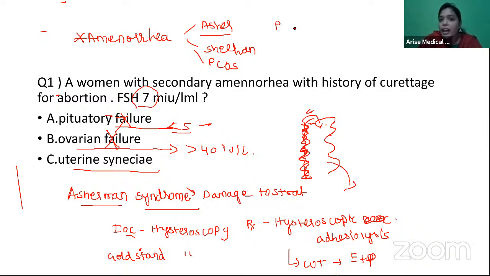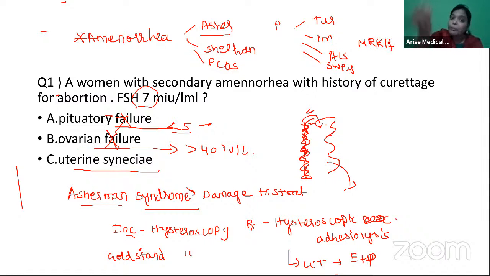In primary amenorrhea, they'll ask you all 4 syndromes: Turner's, imperforate hymen, AIS, Swyer's, MRKH. These should be the topics of amenorrhea. In amenorrhea also, I told you what is important. This should be on the tip of your tongue. Anything they ask you from here, 100% you should get that mark. Okay. So amenorrhea is a very important topic.